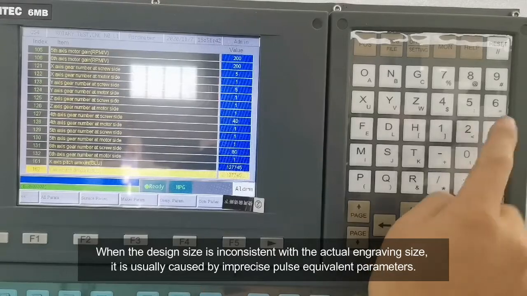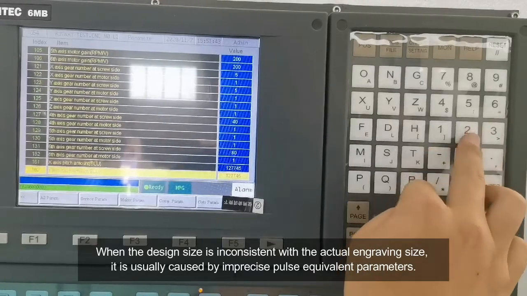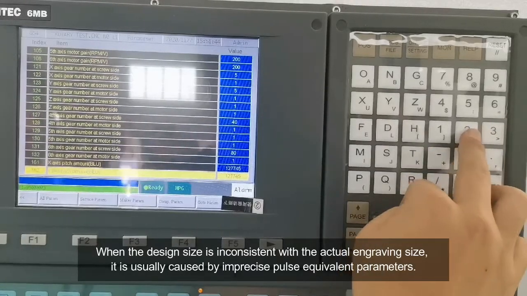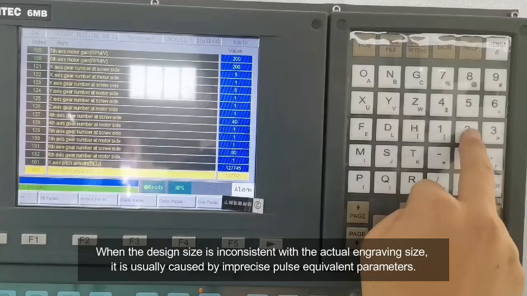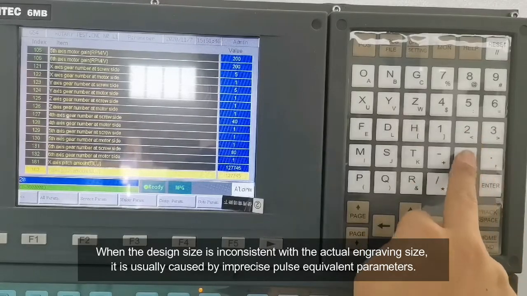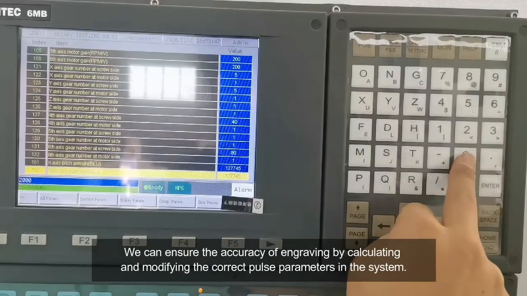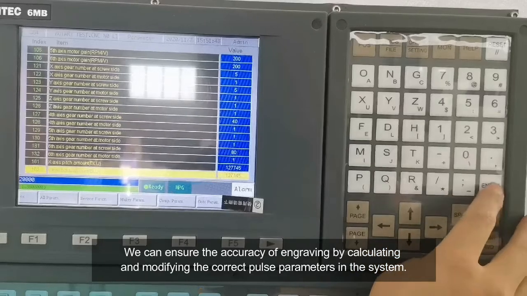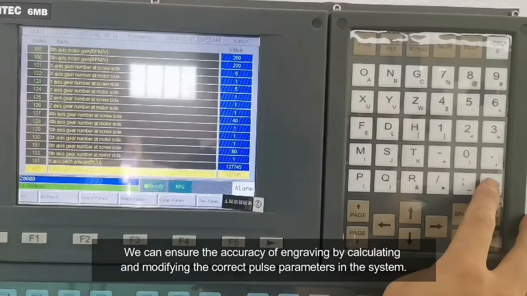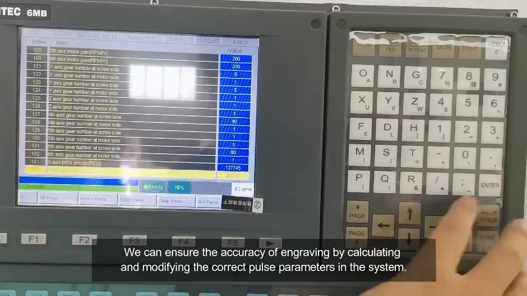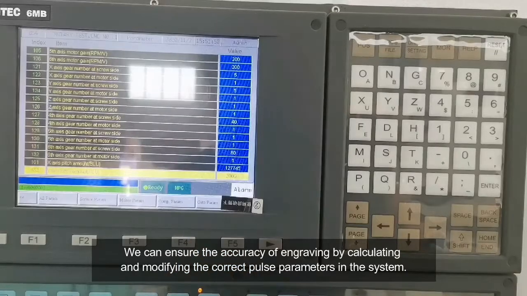When the design size is inconsistent with the actual engraving size, it's usually caused by imprecise pose equivalent parameters. We can ensure the accuracy of engraving by calculating and modifying the correct pose parameters in the system.